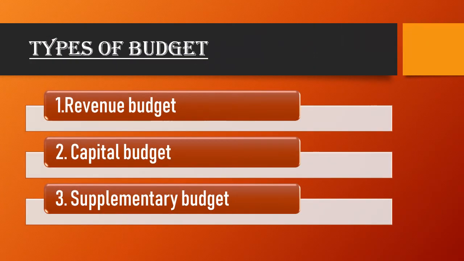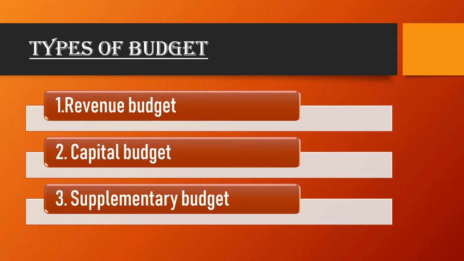Now you just understood the meaning of budgets. Let's have a look at the types of budget. Which are the main types of budget. So the first one is the revenue budget. So revenue budget consists of revenue receipt and revenue expenditure.